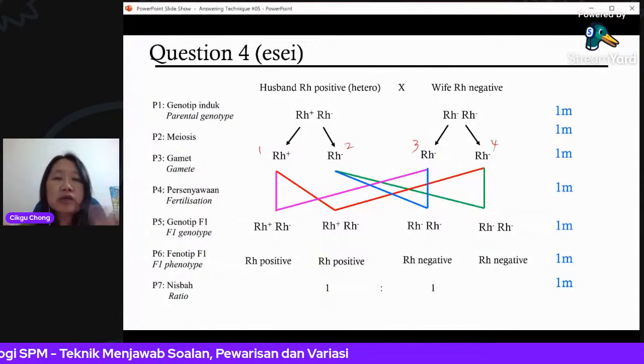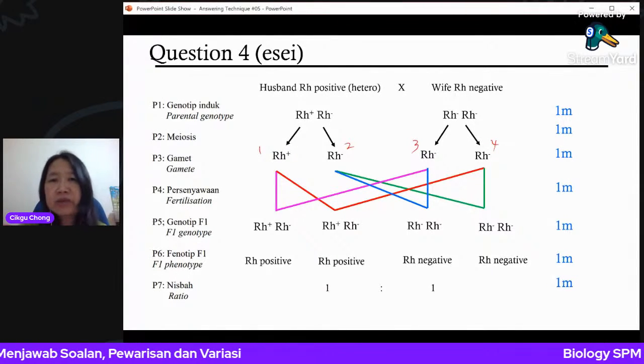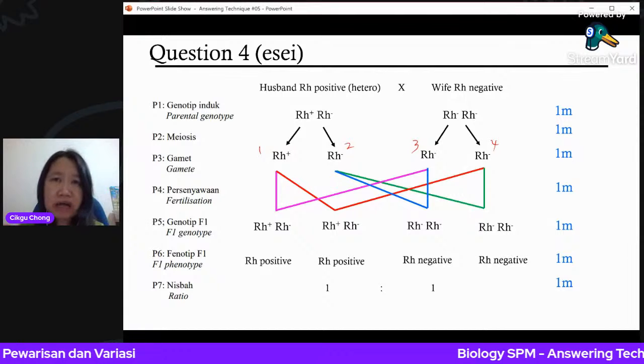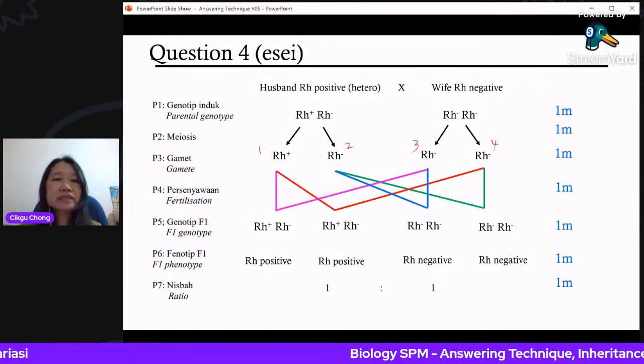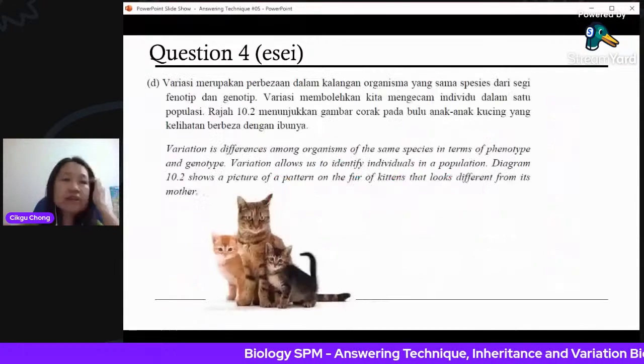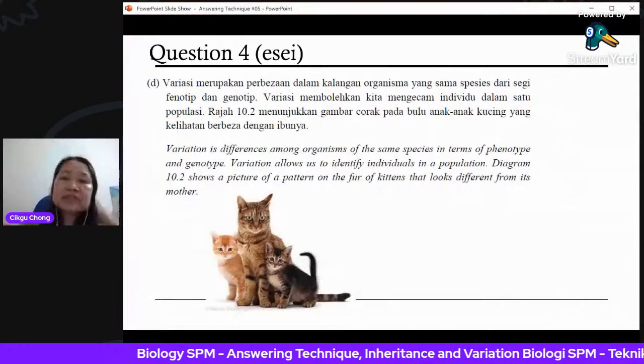So that's why you should always draw the full diagram, because you will never know where they give you the marks. Okay, next, variation is differences among organisms of the same species.